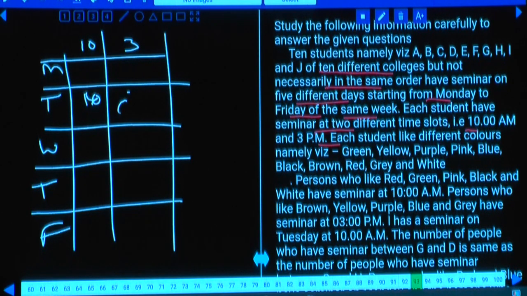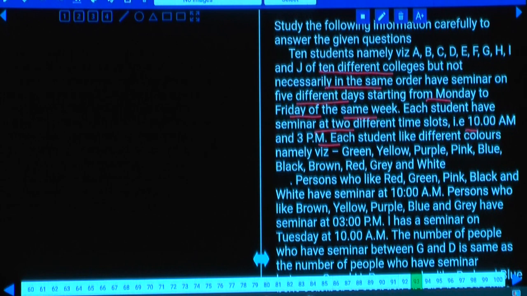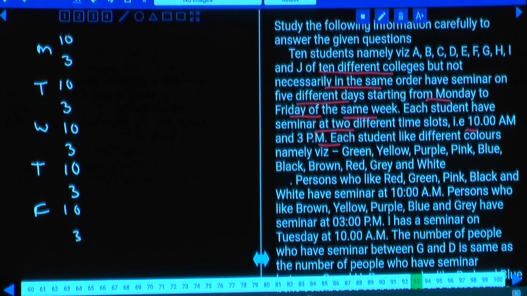If C is at this place, you count 1, 2 and 3. Counting left hand side, right hand side, left hand side, right hand side will be a little confusing. Hence, always write from top to bottom. Clear? Like this, Monday 10 o'clock and 3 o'clock and so on.